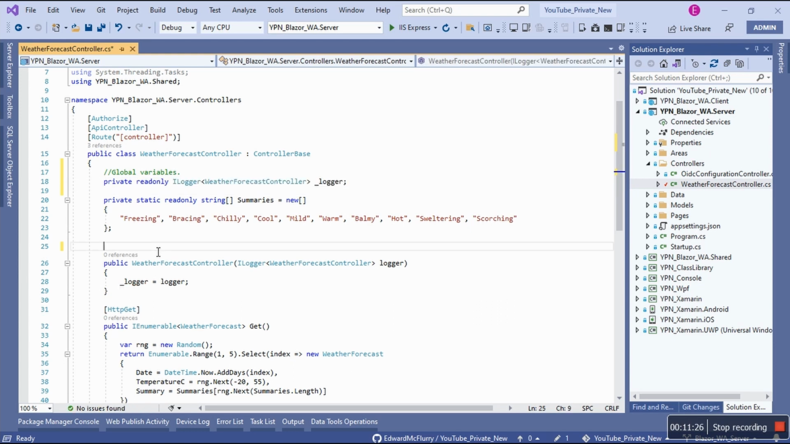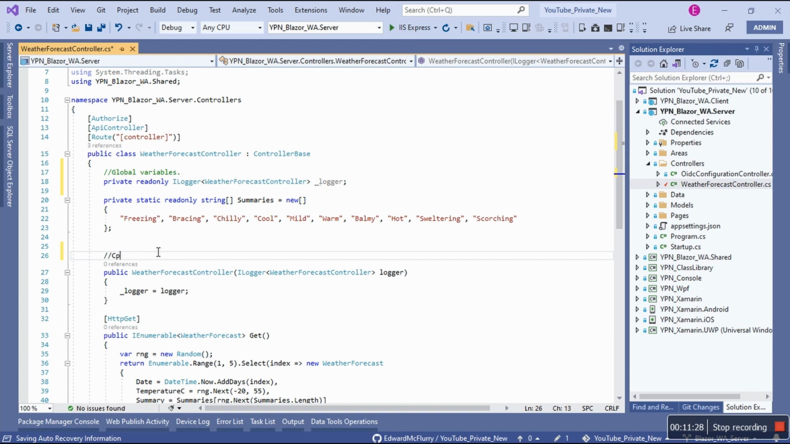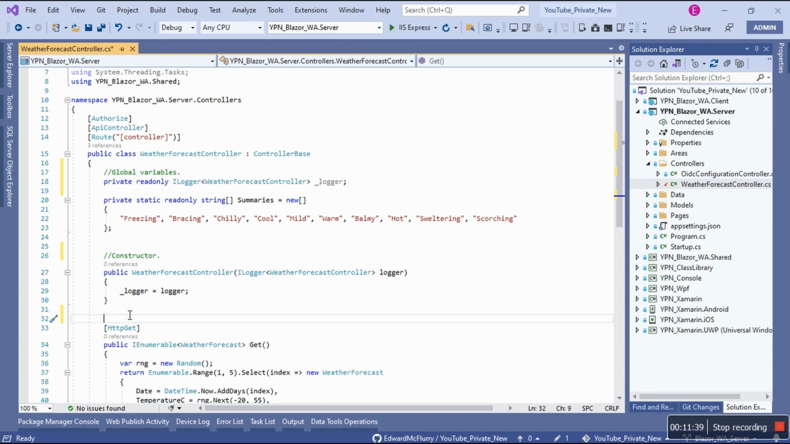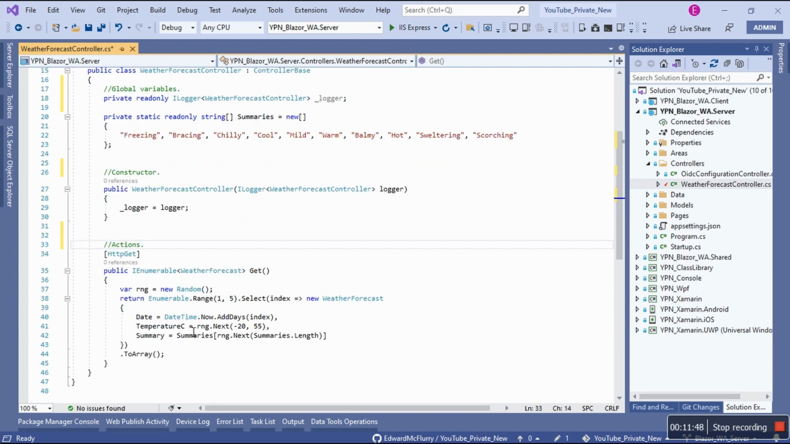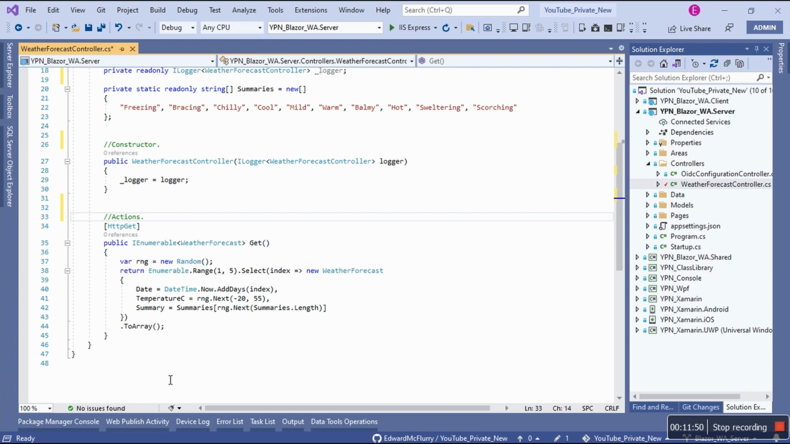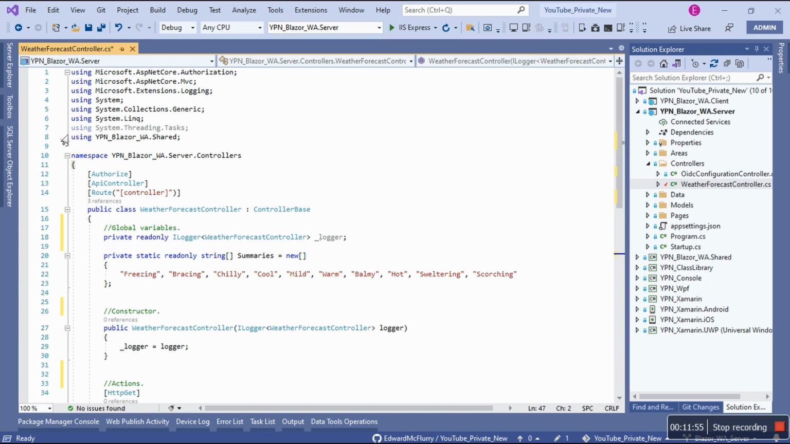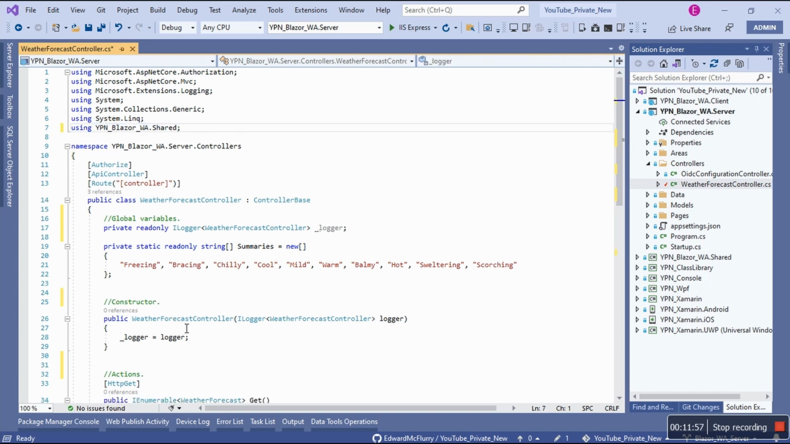And then here I like to do constructor and then have two empty lines. And here I like to call these guys actions. And then that's it basically. And I like to remove this last empty line. I like to remove stuff that we don't need. So this is me cleaning up.